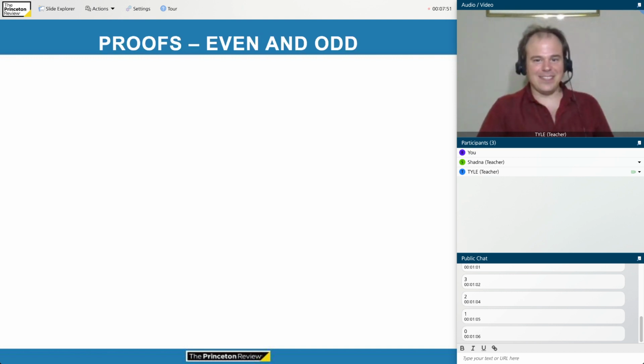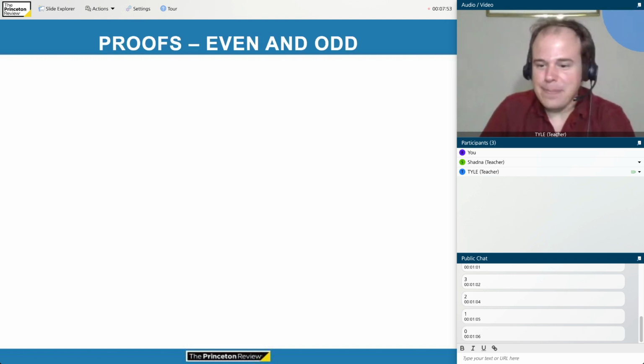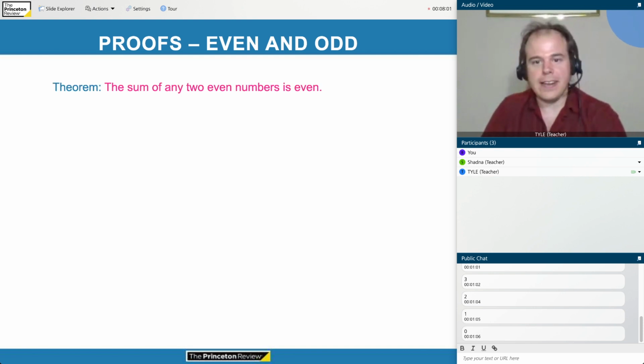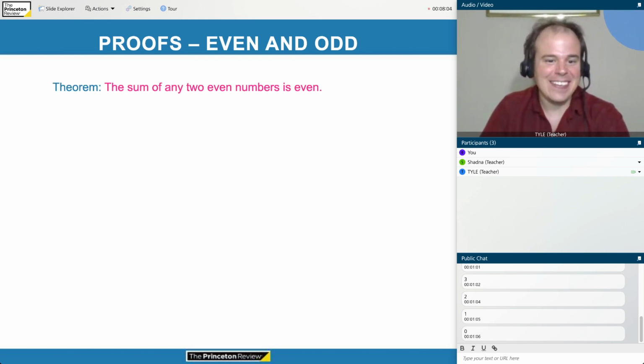All right. Let's see some simple examples. Okay, let's make some proofs about even and odd numbers. These are principles about even and odd numbers that you may already know. So first, here's our first theorem together. The sum of any two even numbers is even.